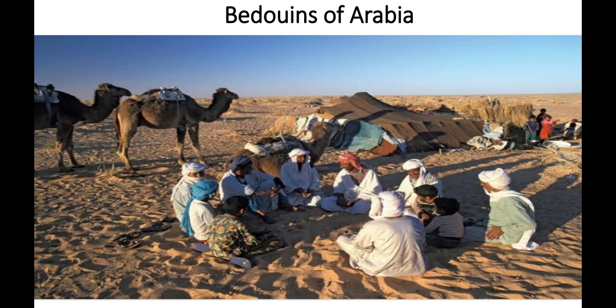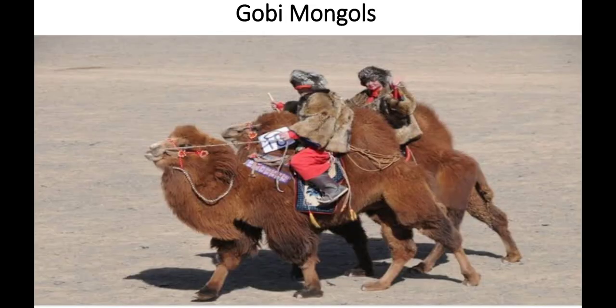Okay, so Bedouins of Arabia ride on horses and live in tents, and during summer and leather tents during winter. Okay, so the Gobi Mongolians ride on yaks. You can see here, this is the Gobi Mongolians. They are riding on yaks and they are living in yurts. Okay, so this is all about the important deserts of the world, and we have discussed the climate. Okay, so thank you for watching the video.